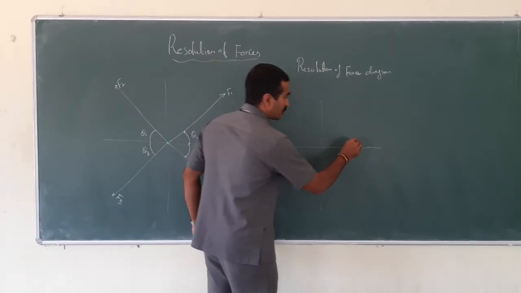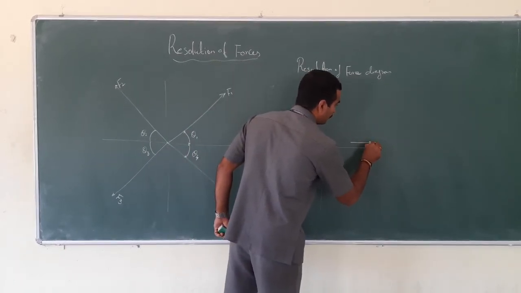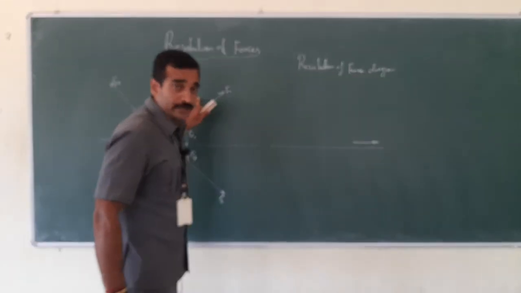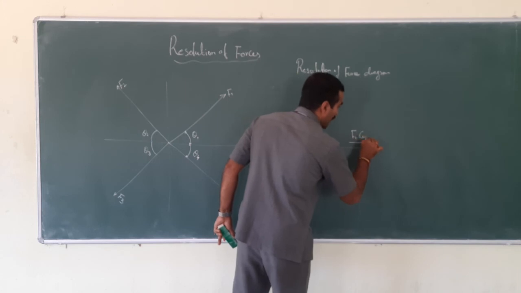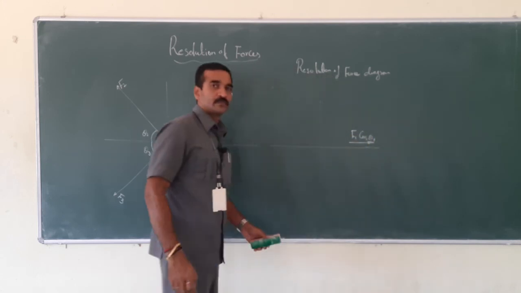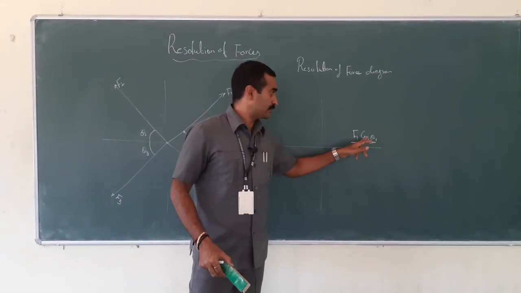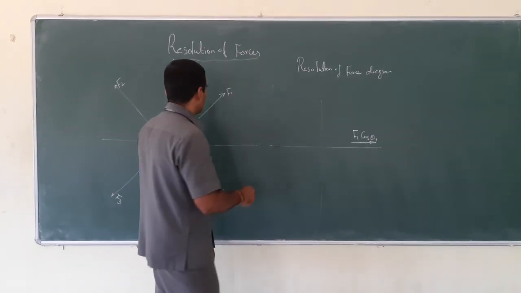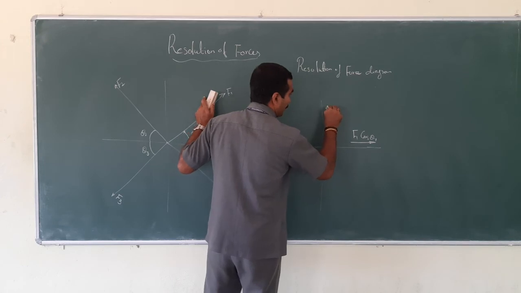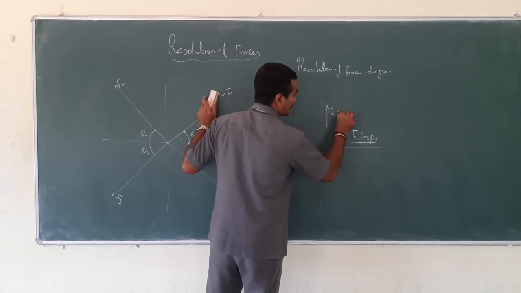Now, the horizontal component for F1 is F1 cos theta 1. For the horizontal component, consider cos theta. And for the vertical one, the magnitude of F1 sin theta 1.